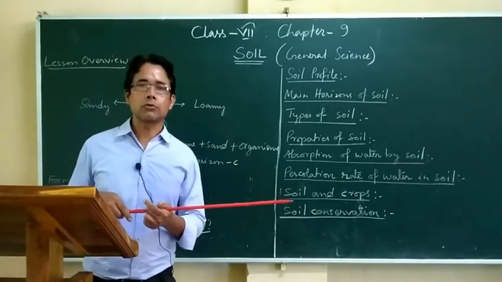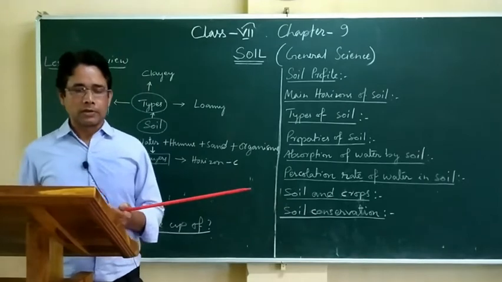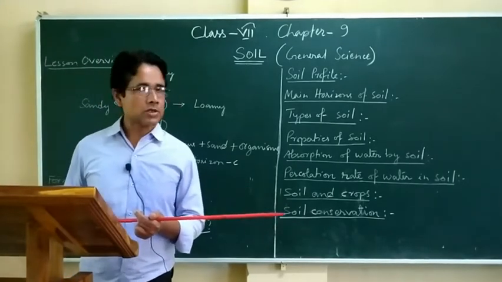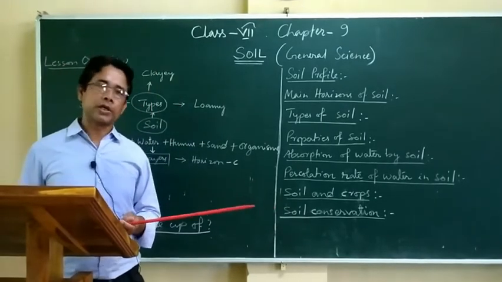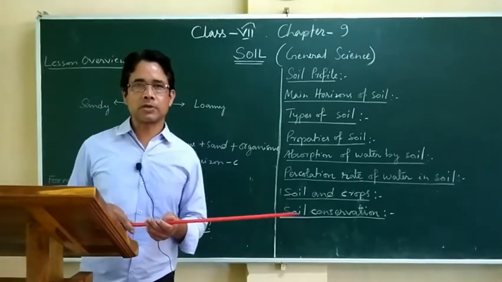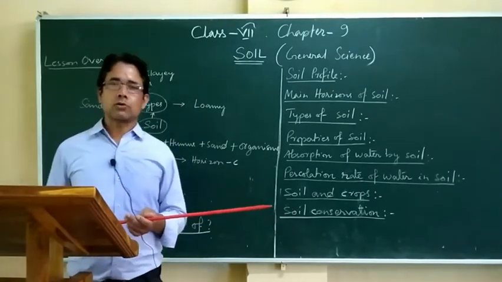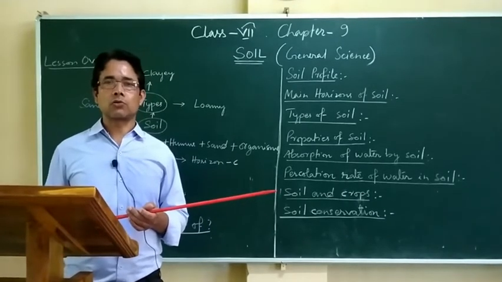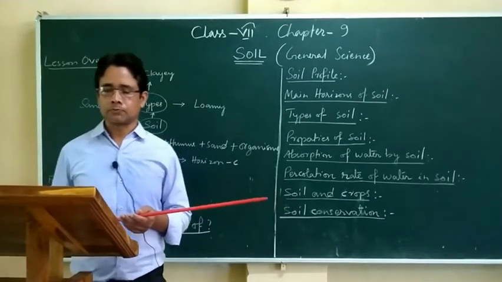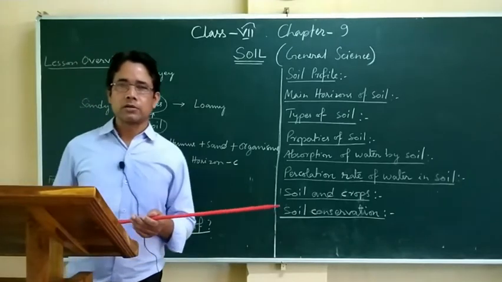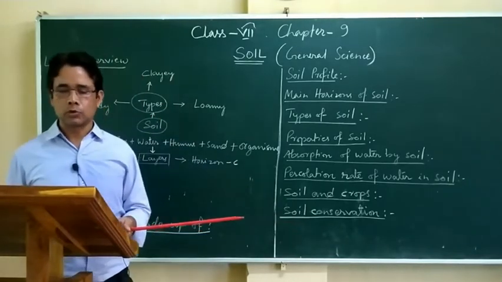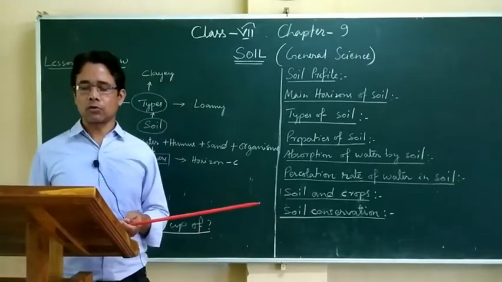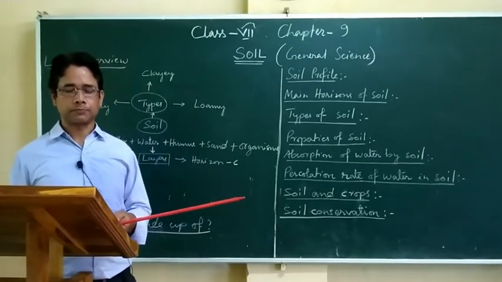It does not go down quickly. And sandy soil is not fertile, very porous, water disappears quickly, does not hold water, means it cannot hold water for a long period of time. Then loamy soil is very fertile, porous, and can hold water.